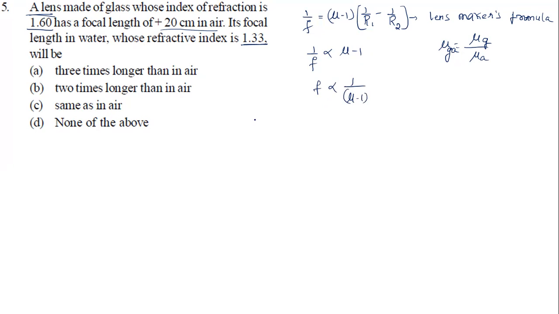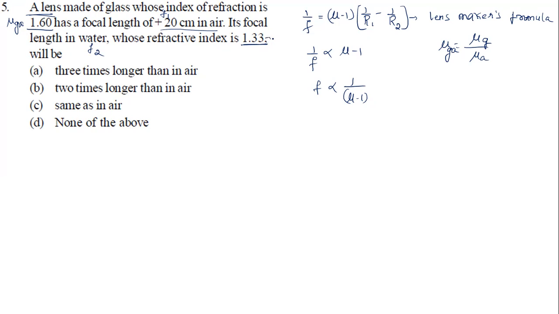Now there are two cases. One case is a lens made of glass whose refractive index is 1.60, has a focal length 20. So this is mu of glass with respect to air, let us say. It has a focal length, let's say f1. Its focal length in water, we need to find f2, where we are going to insert the glass inside the water.